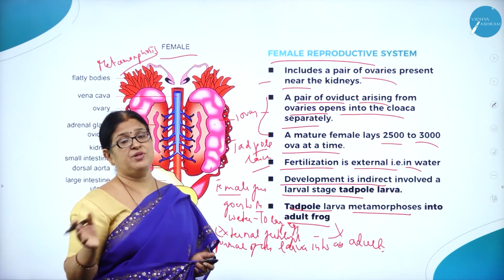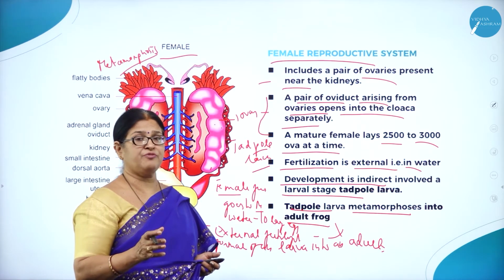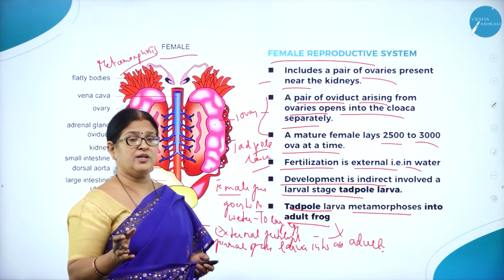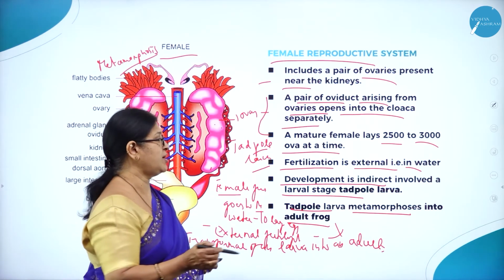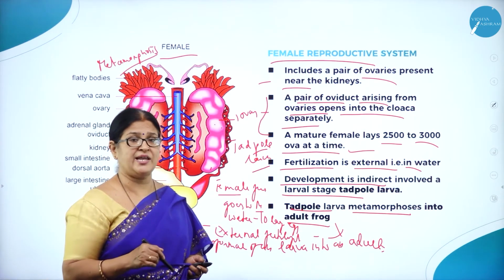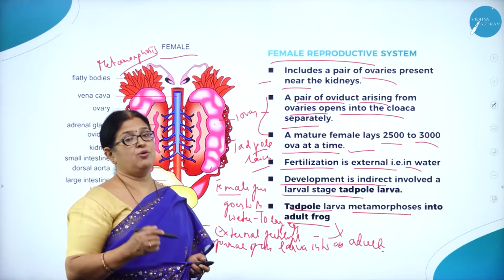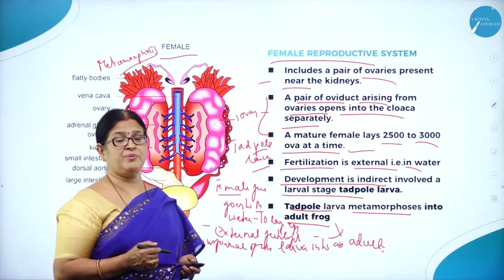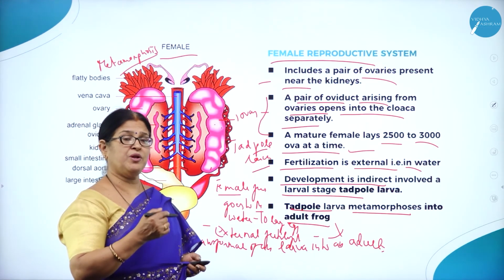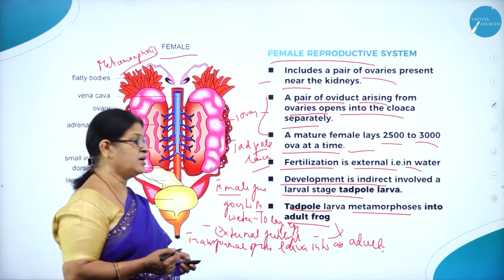by the frogs. As we know, the male frog goes to the water and sheds the sperms on the eggs, and the process of fusion of the male gamete with the female gamete, which is called fertilization, takes place in water. That is, the medium is water, hence it is called external fertilization. And the process of development in frog is indirect because it includes a larval stage in its life history called the tadpole larva, and also it exhibits a very unique phenomenon called metamorphosis, where the larva gets transformed into an adult. So tadpole larva will have a tail which will disappear once it gets transformed into an adult frog.